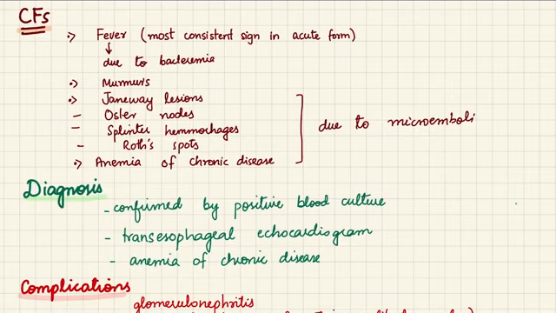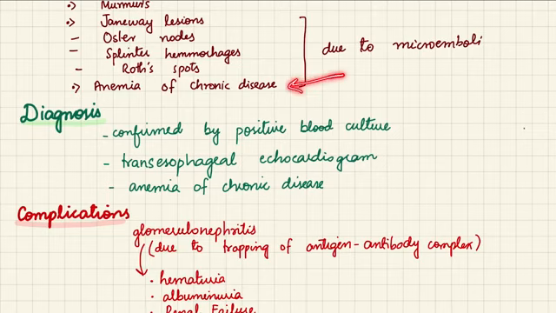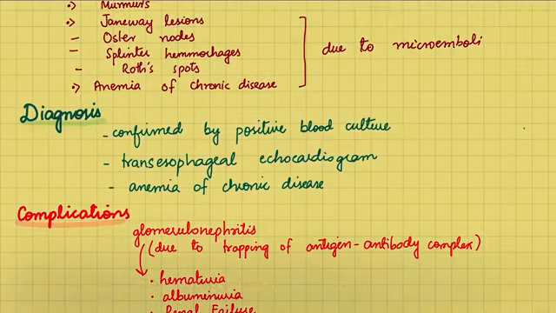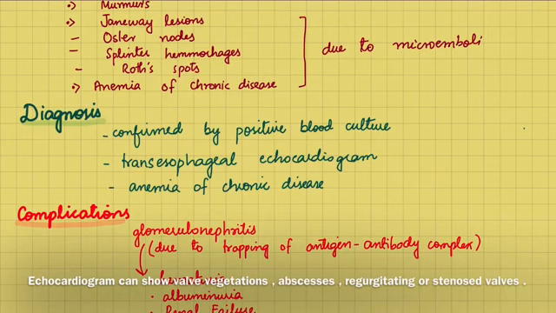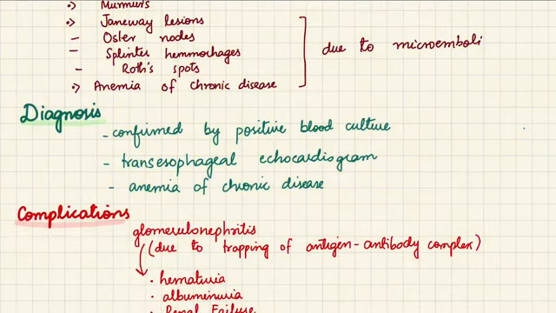In the lab findings, we will find signs of anemia of chronic disease. This will be discussed in detail in the RBC pathology. The diagnosis of infective endocarditis is confirmed by a positive blood culture for the causative organism. We can also do it by a transesophageal echocardiogram, and also, as I said before, anemia of chronic disease.